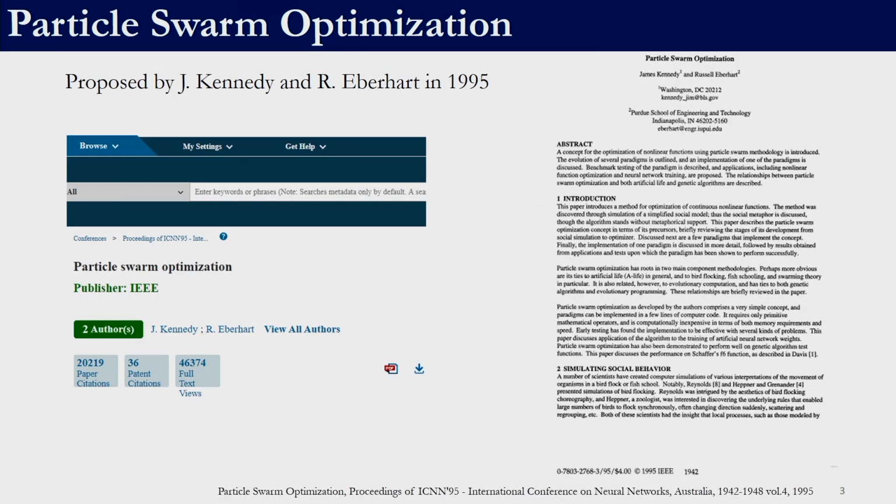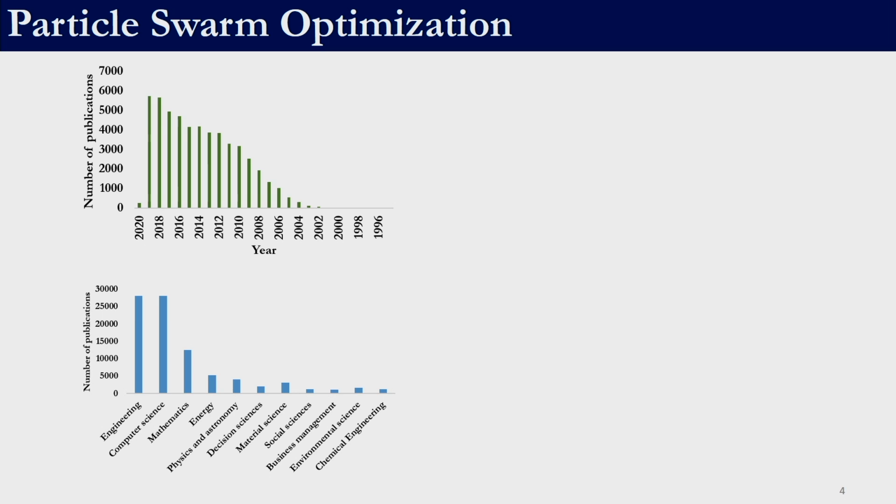Particle swarm optimization was proposed by Kennedy and Eberhart in 1995. It was presented at the International Conference on Neural Networks in Australia. Ever since, it has gained a lot of attention. Right now it has more than 20,000 paper citations. This shows how, over the years, people have taken to particle swarm optimization. As we can see, there is an exponential increase in the number of publications that have cited particle swarm optimization.